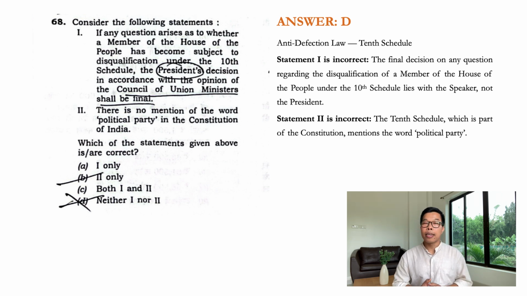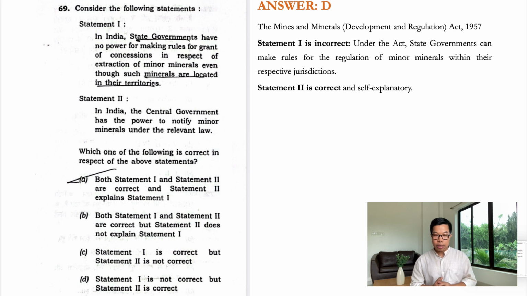Question number 69. Consider the following statements. Statement 1, in India, state governments have no power for making rules for grant of concessions in respect of extraction of minor minerals, even though such minerals are located in their territories.